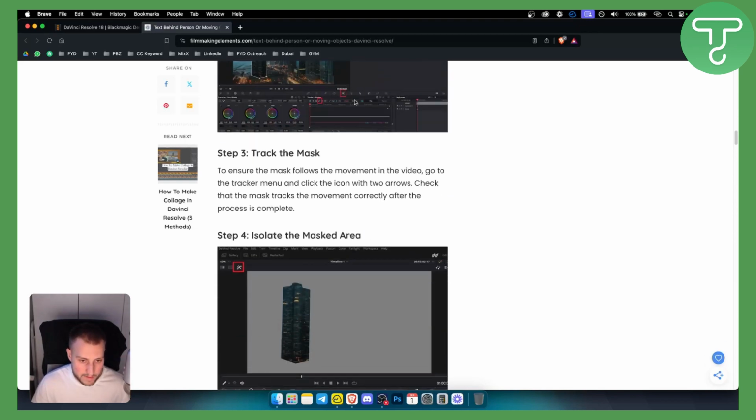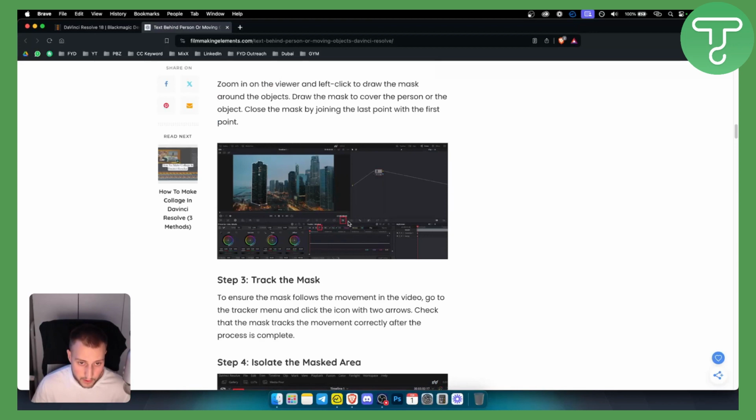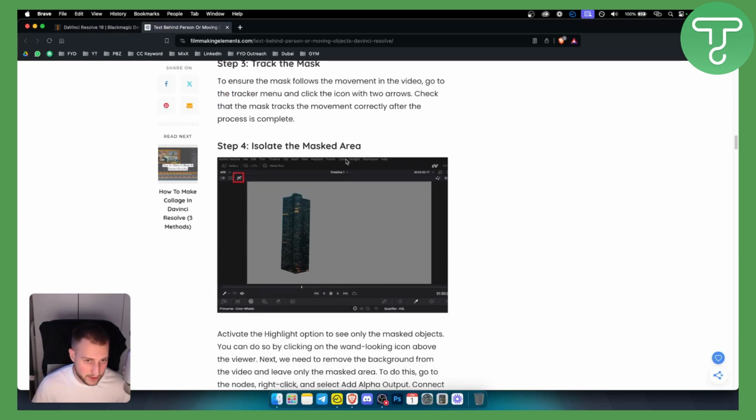However, that's not that important. It's important to ensure that the mask follows the movement in the video. So you need to go to the tracker menu and click the icon with two arrows. Check that the mask tracks the movement correctly after the process is complete, which is right here, as you can see, and right here.